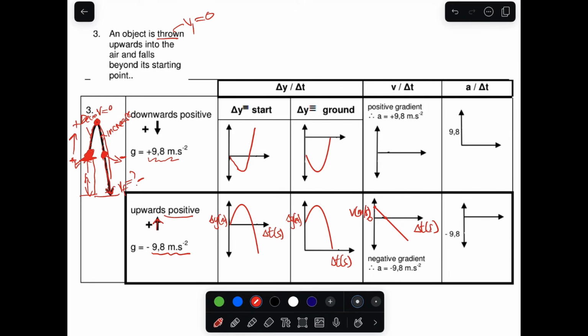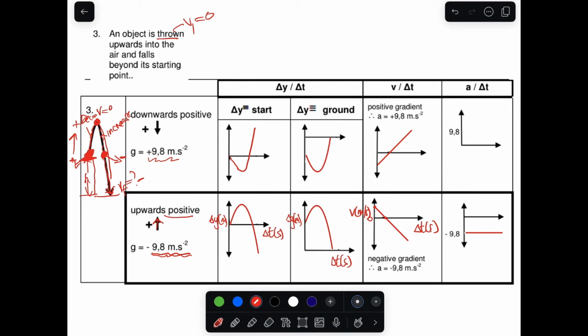And then your acceleration time graph is going to be below the x-axis because our acceleration is negative, because we chose upward as positive, so it will be a straight line like that. Now let's look at the velocity time graph when we chose downward as positive. It will start below the x-axis, goes to a maximum height where your velocity is 0, and then from the maximum height it continues further down, right?